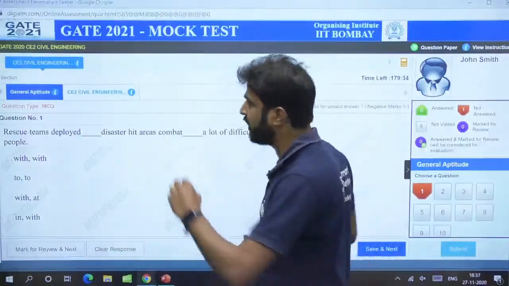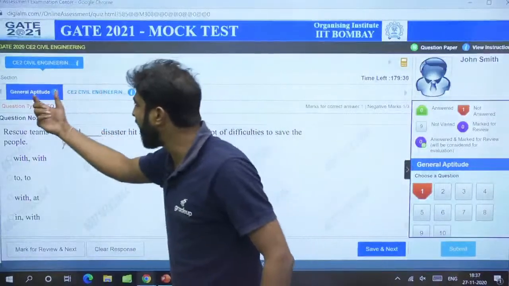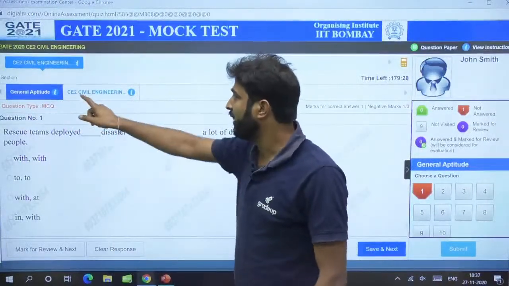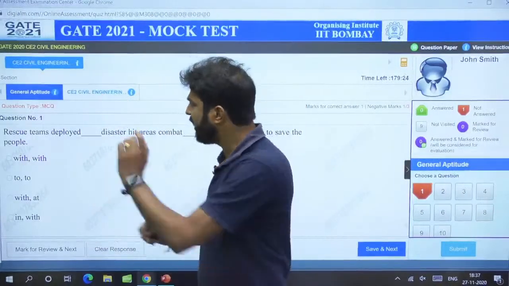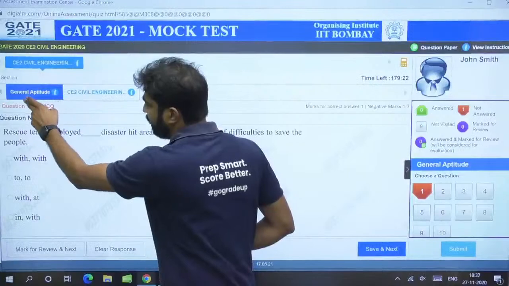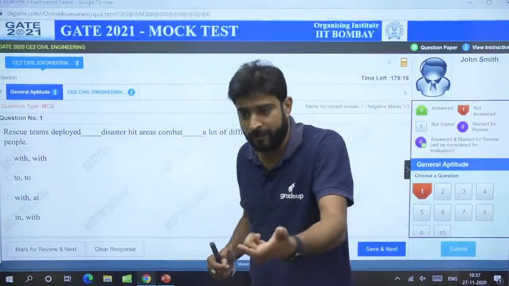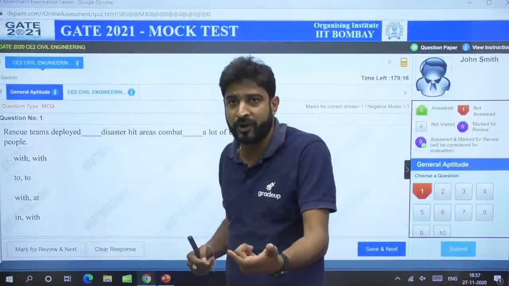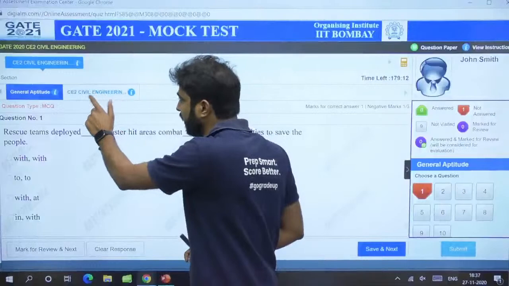So everybody try to understand, there will be two sections already mentioned. The one is called general aptitude and the second one is called technical paper. And it is applicable in every branch. In every branch you can feel there will be two sections mentioned. One is called general aptitude and the second one is for your stream, right? Whether you belong to computer science, then there will be the CS. If you belong to electrical, then there will be electrical.